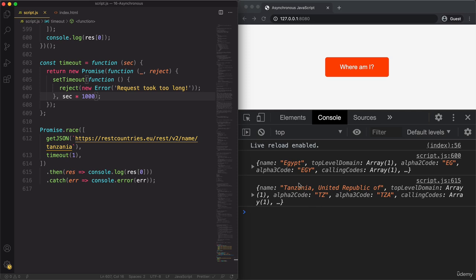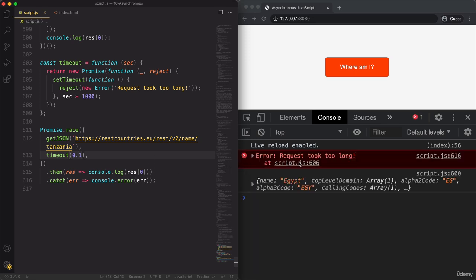Okay, so we got Tanzania pretty fast, and so it was faster than 1 second. And so therefore, it did not time out. But let's now try 0.1 seconds. And so now we see that the request took too long. So 0.1 seconds was not enough for this request here to get finished.